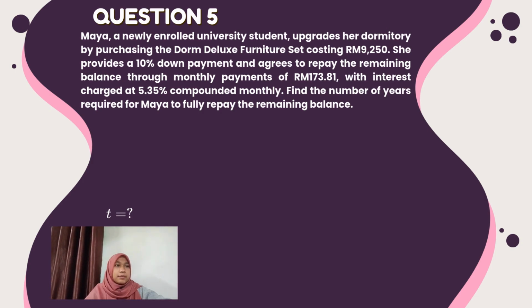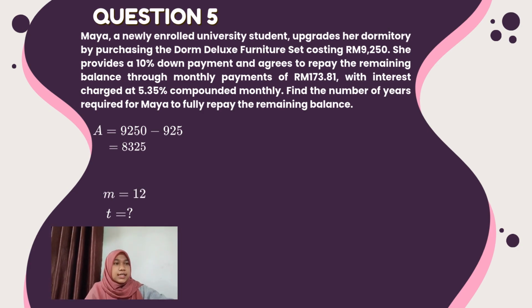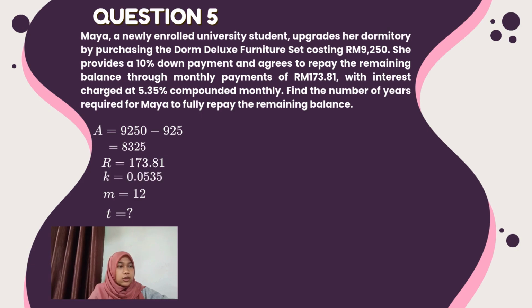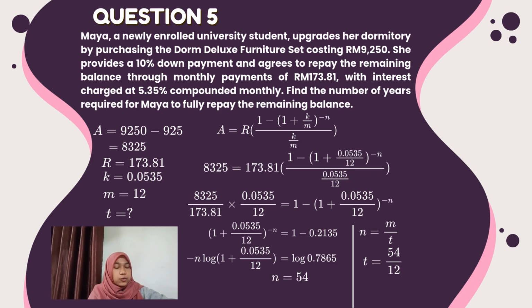So we know that the down payment is 925 ringgit and the remaining balance becomes 8,325 ringgit. Then she repays this amount using monthly payments of 173 ringgit 81 cents with an interest rate of 0.0535 compounded monthly. Then we substitute these values using the loan repayment formula to solve for n, which represents the number of monthly payments. After we simplify using log, we know that n equals 54. Then we convert to years, so we get 4.5 years. Therefore, Maya needs 4.5 years to fully repay the remaining balance.